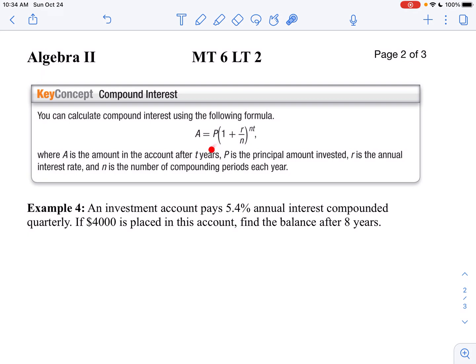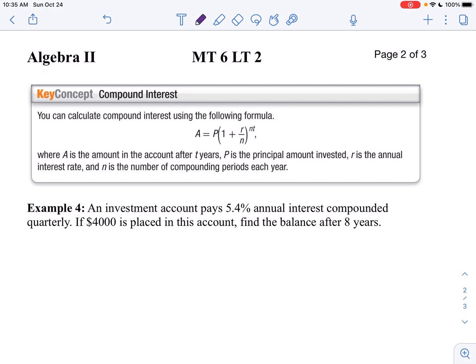And the formula for compound interest says the total amount we're going to get is going to be our principal, the money we put in, the money we borrow, or the money we invest, times 1 plus r over n. N is the number of times we compound it per year. So if it's compounded yearly, that n would be 1. If it's compounded semi-annually, n would be 2. If it's compounded monthly, n would be 12, and so on. And then t is going to be your time measured in years.